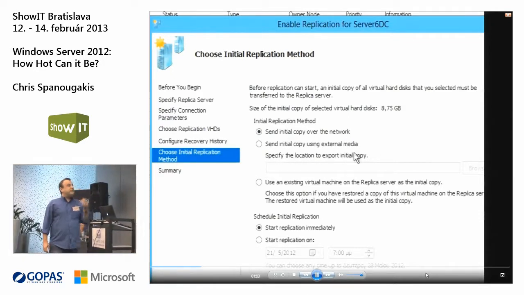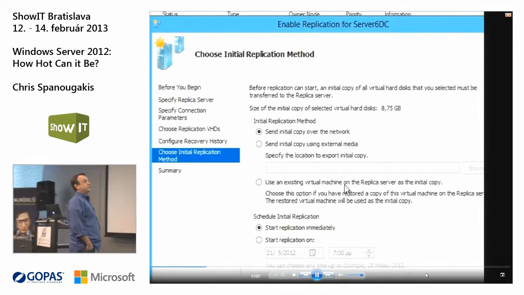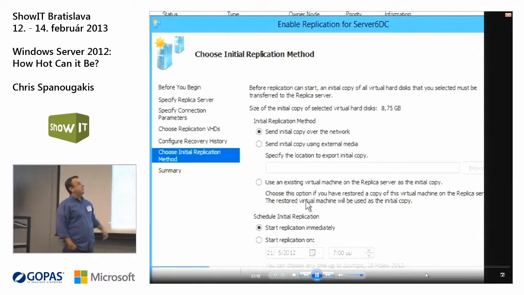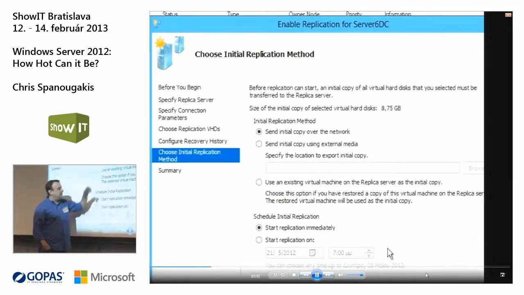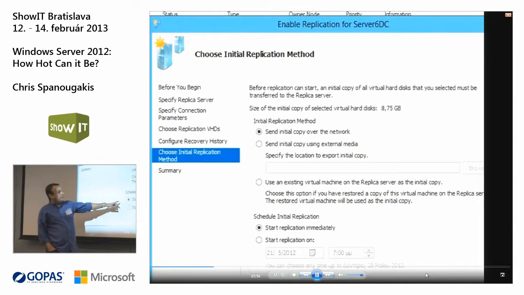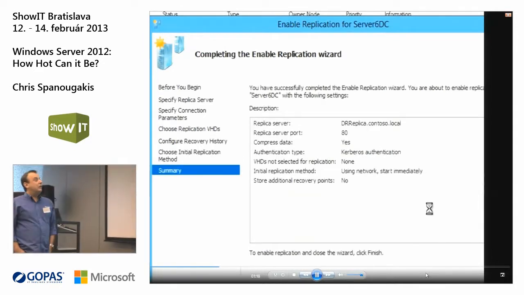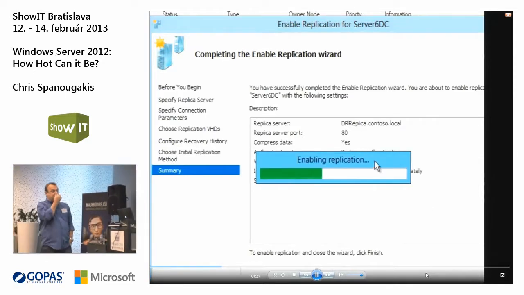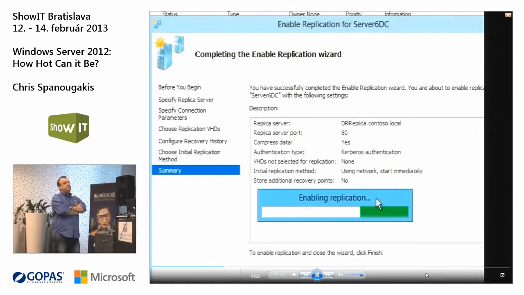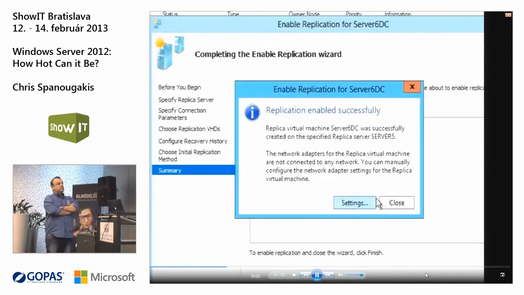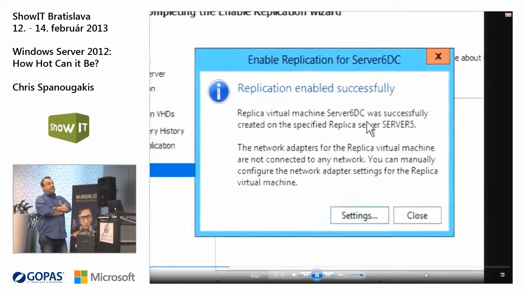Okay. Send the initial copy over the network, or maybe this virtual machine is too big to send it over the network. Send it by using an external media. Okay. Start replication immediately, or start it by using a schedule if you want. Okay. The replication will start. Okay, it's enabled successfully.